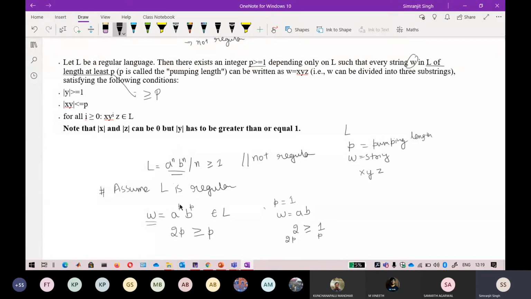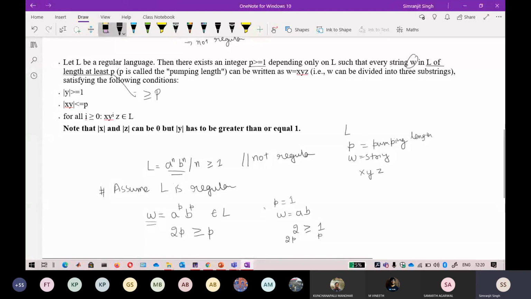It is saying that every string w in L has a length of at least p, so it should be a minimum of the pumping length. That is the first condition.